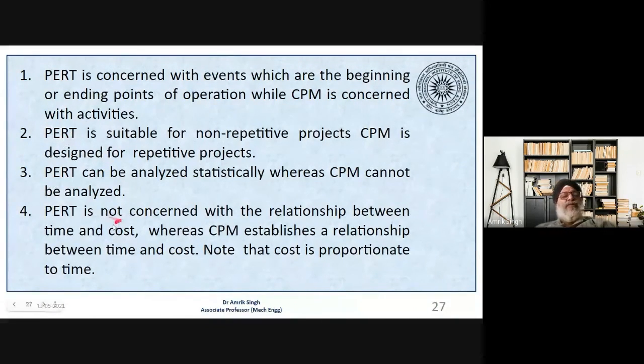Number four, PERT is not concerned with the relationship between time and cost. We are concerned only with the time, whereas CPM establishes a relationship between time and cost. Note that the cost is proportionate to time. So if an activity is going to take more time, it is going to take more cost. So CPM is cost oriented. These are the four main differences.